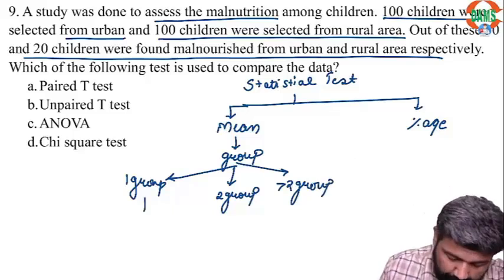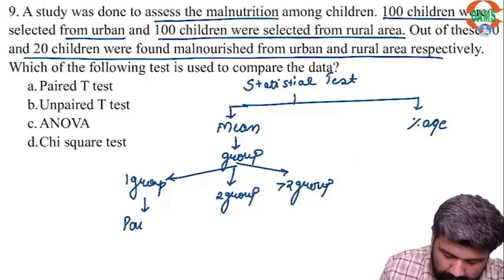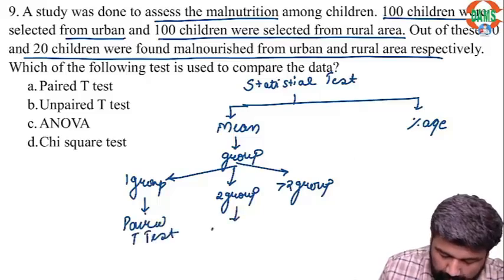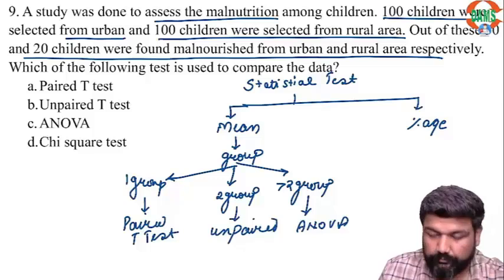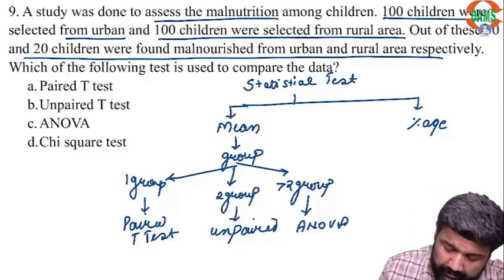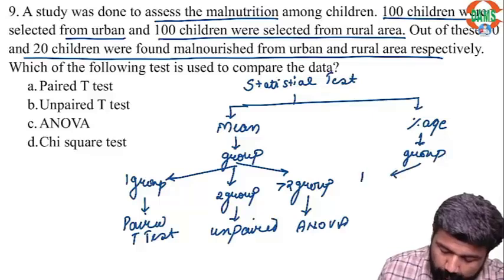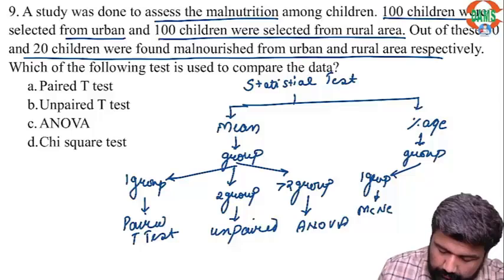If 1 group, the answer is paired t-test. 2 groups, unpaired t-test. More than 2, ANOVA. If a percentage is given, then also we look at the groups. If one group, McNemar.